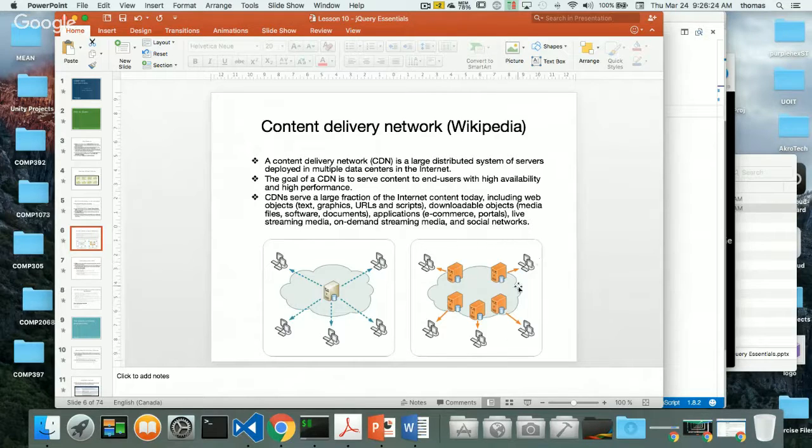Here, though, when it comes to production, this is a more efficient way of doing things. And the reason why it's more efficient is because these servers all serve up the same version of your code. And you can specify which version of jQuery or JavaScript that you want to serve up to your computers. And the good thing is, let's say here's a browser, it accesses this server, and it gets the latest jQuery files. Once it has that version of jQuery, if I access this server or this server or different websites, and they have the same version of jQuery, I don't have to update mine, which means pages will load faster.